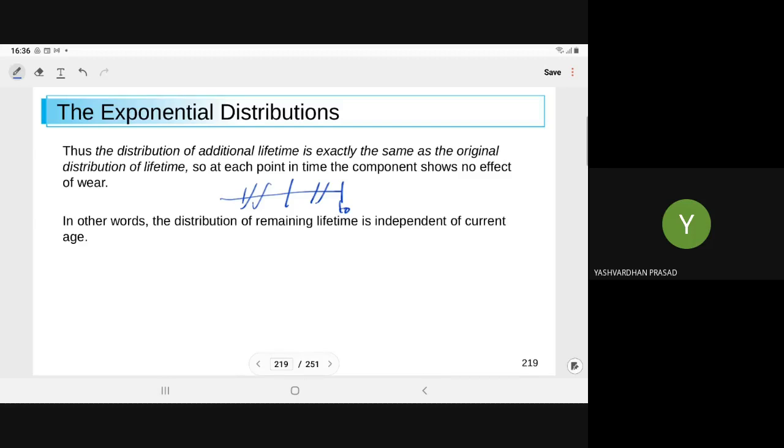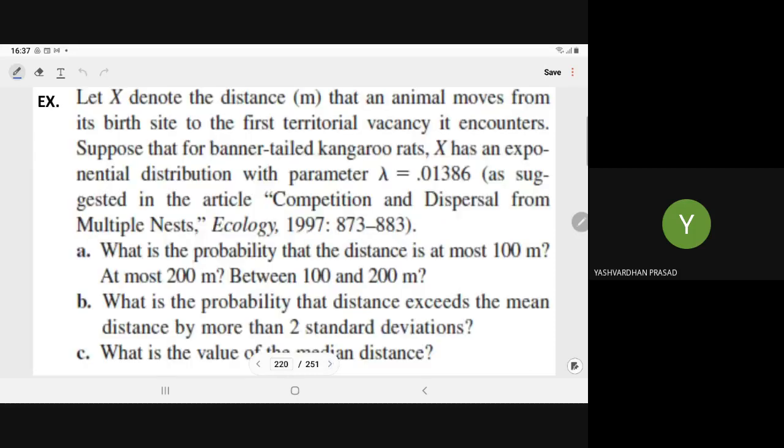The component is as good as new. If the lifetime of the component follows the exponential distribution, then as long as it is functioning, we say that it is as good as new. There is no effect of age.